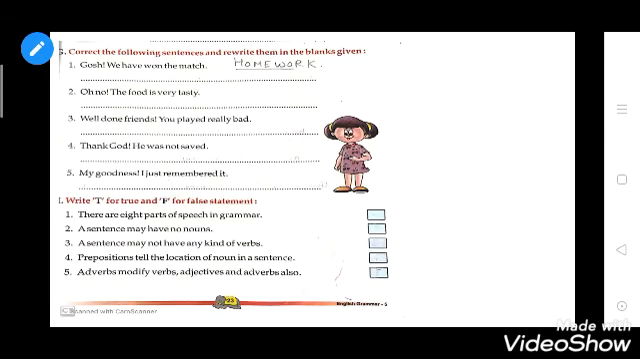Now this is your homework for today. The question is, correct the following sentences and rewrite them in the blanks given. So you have to first correct the sentence, then rewrite it in the blanks given below. And the second question is, write T for true and F for false statements. So this is true and false.